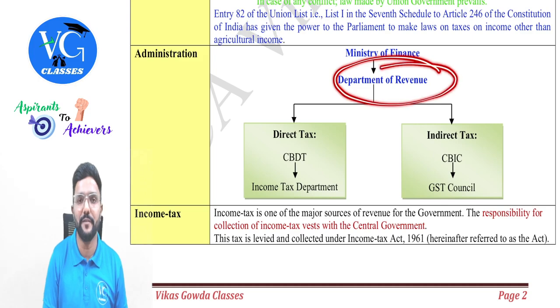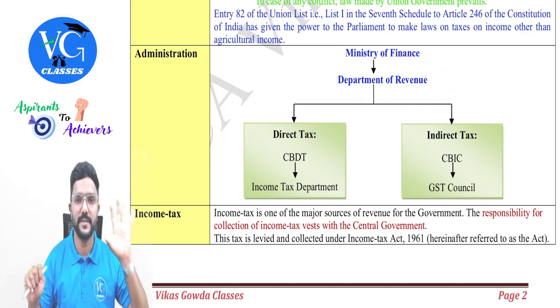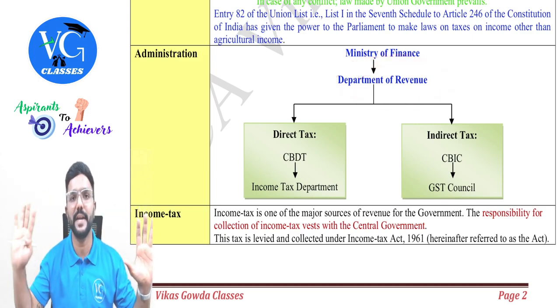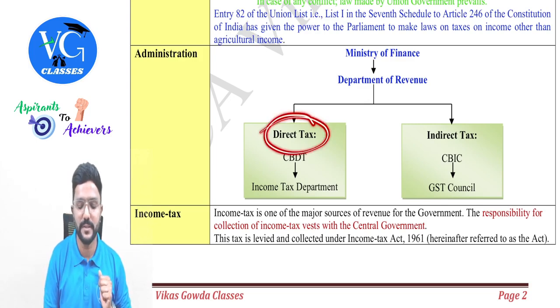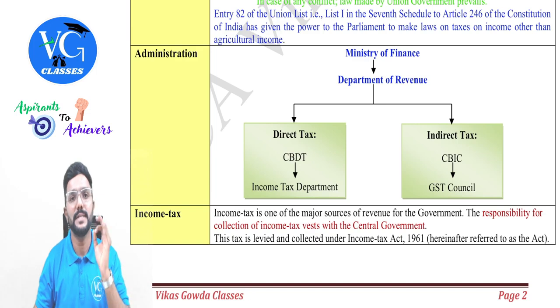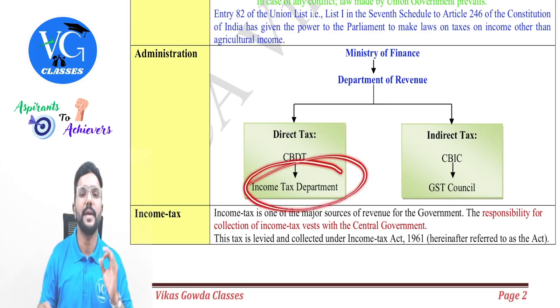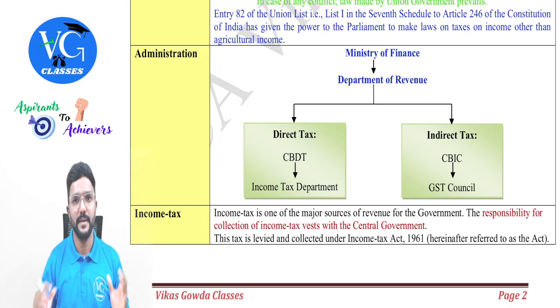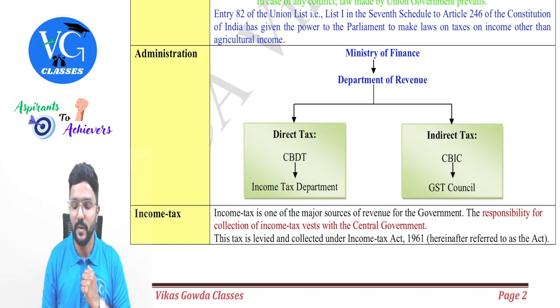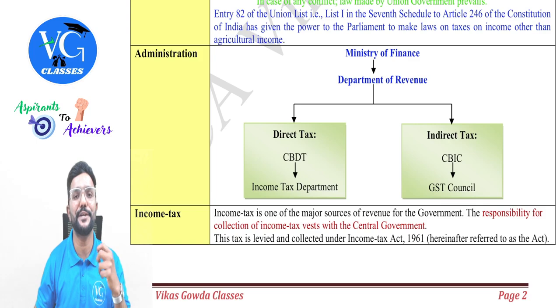And coming to the administration, under the Ministry of Finance, which comes under the central government, we have a Department of Revenue, which has two wings. One is for direct tax, the other one is for indirect tax. For direct tax, we have an administrative body called CBDT, Central Board of Direct Taxes. Under that, for income tax purpose, we have the Income Tax Department. Coming to the other side, we have CBIC, which is an administrative body for indirect taxes in India.